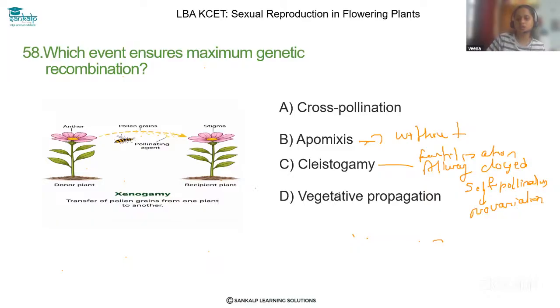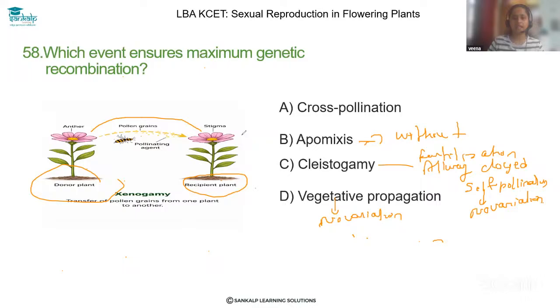Here also there is no fusion of male and female gamete, so no variation here. But only in case of cross pollination, that is called xenogamy, because here the pollen grains are transferred from one flower to another flower of a different plant. So here the donor plant is there and here the recipient plant is there. There are two different plants and the pollen grains are transferred from the donor plant to the recipient plant.